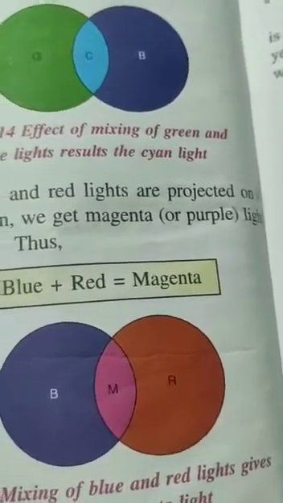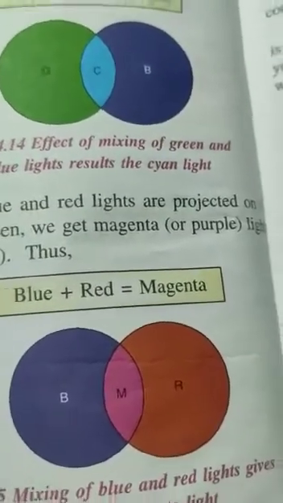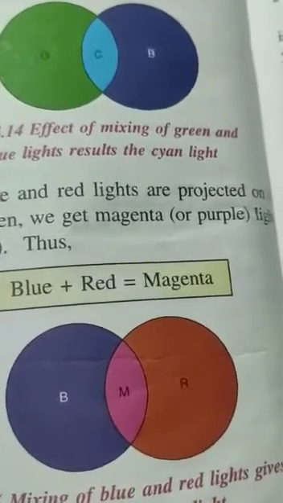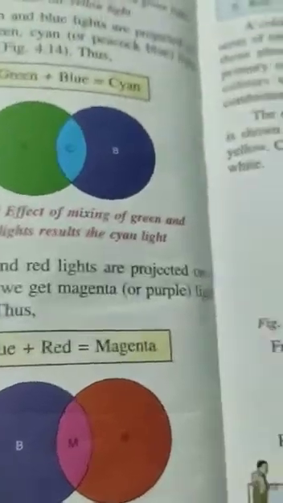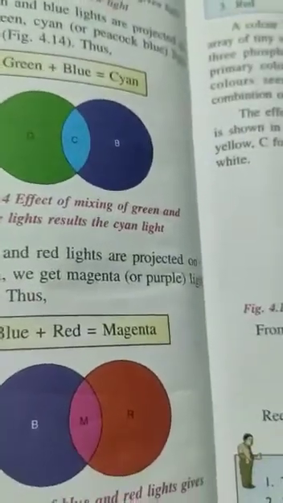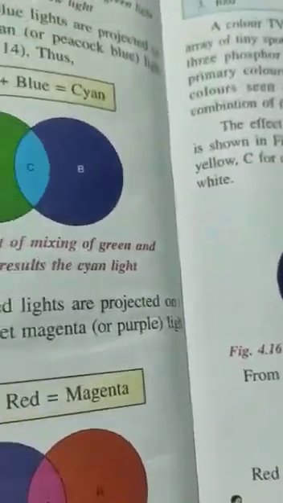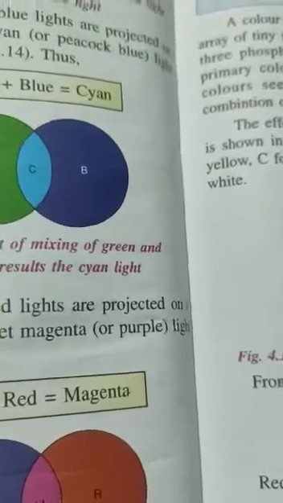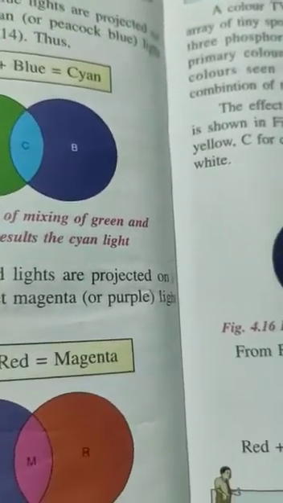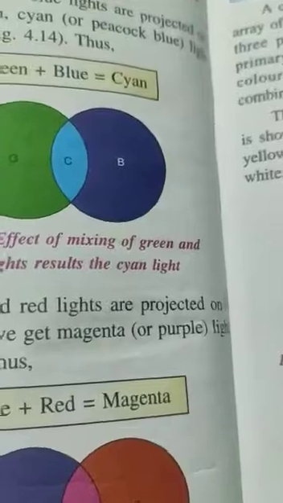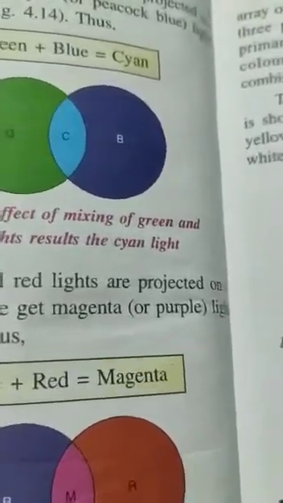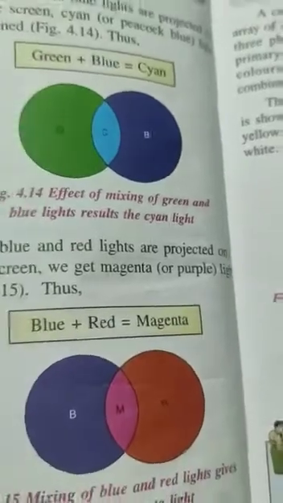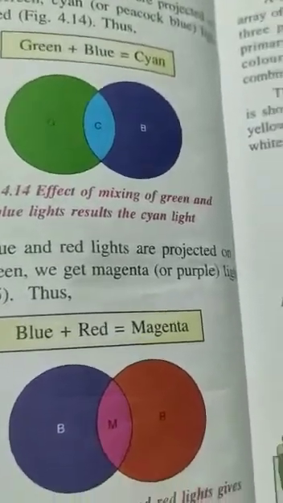The three secondary colors are yellow, cyan and magenta. Yellow light is produced on mixing red and green light, cyan light is obtained on mixing blue and green light, and magenta light is obtained on mixing red and blue light.